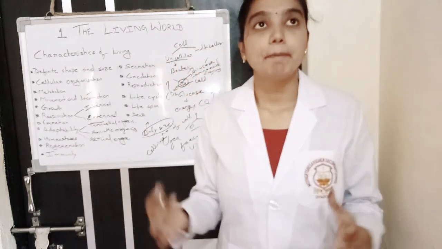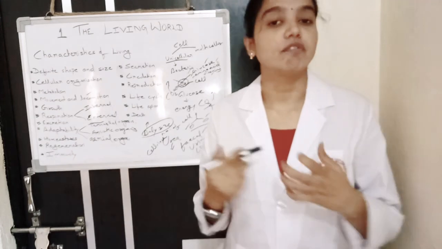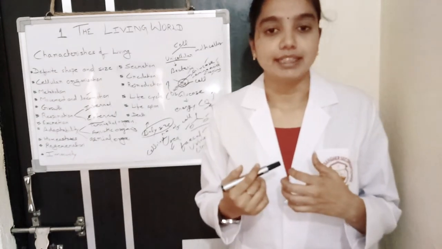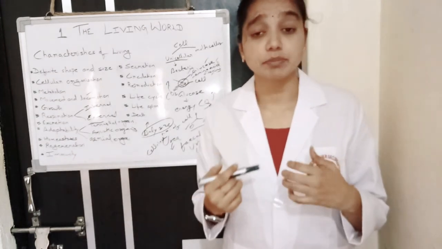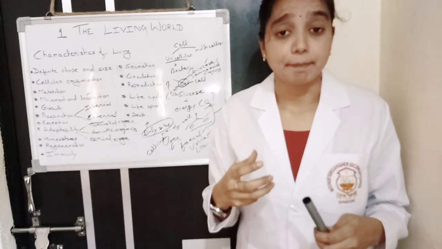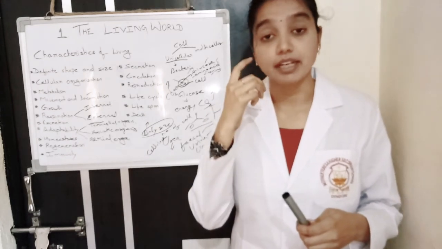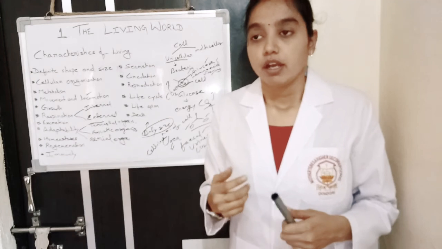Homeostasis means maintenance of the temperature of the body. Many organisms maintain their body temperature, like us.